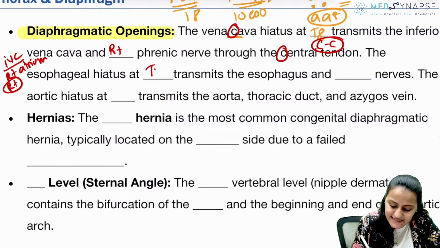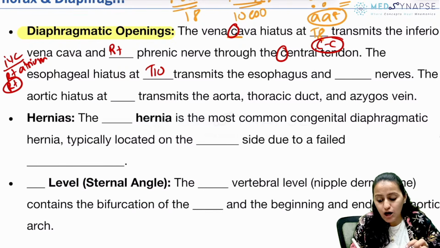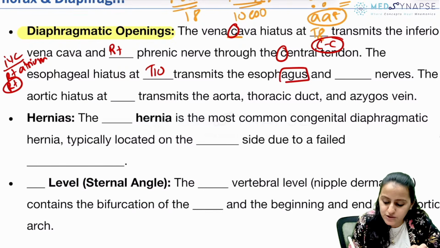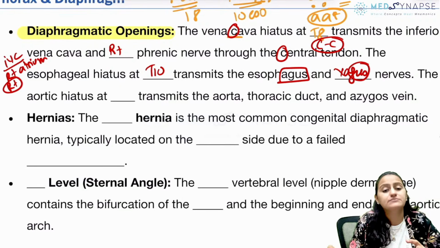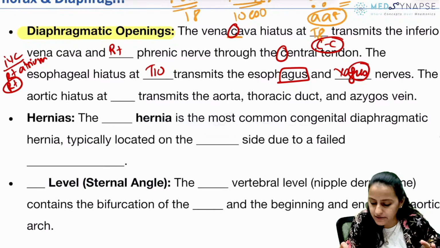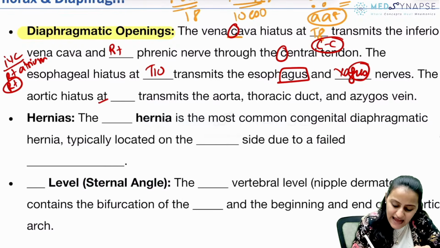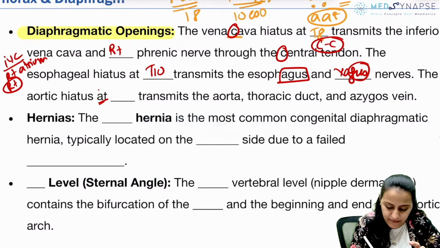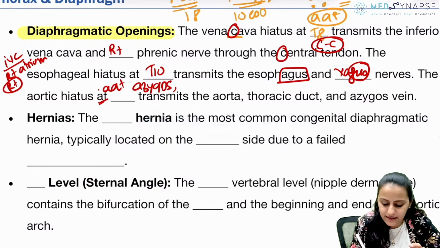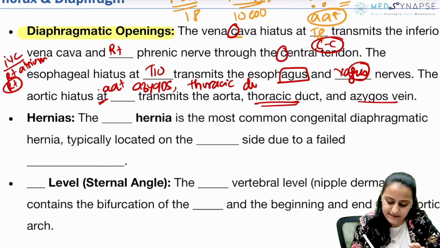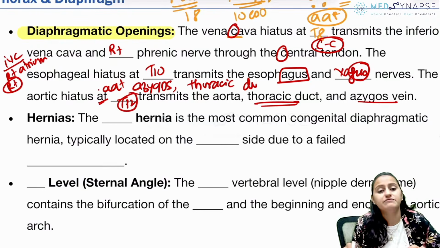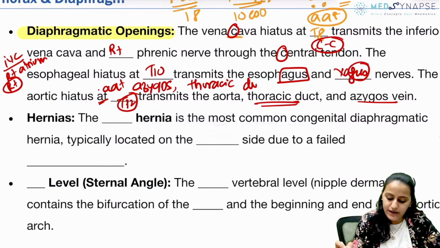Esophagus 10X is at T10. Along with esophagus goes what nerve? Remember, esophagus ka rhyming is vagus. So esophagus and vagus go together. Aortic hiatus at 12. Remember, AAT. Aorta, azygous vein, and a thoracic duct. Okay, thoracic duct, azygous vein. This is present at T12. Okay, that is T12. Going to next one.